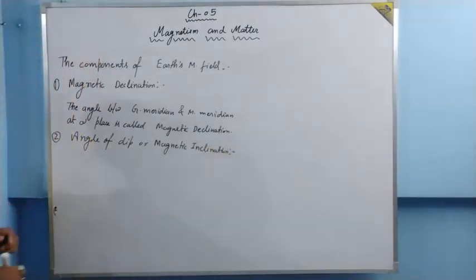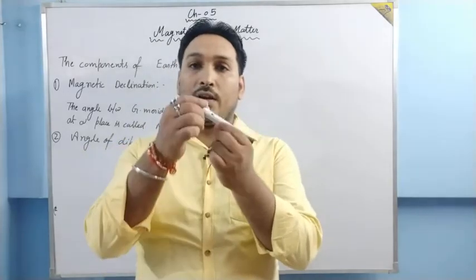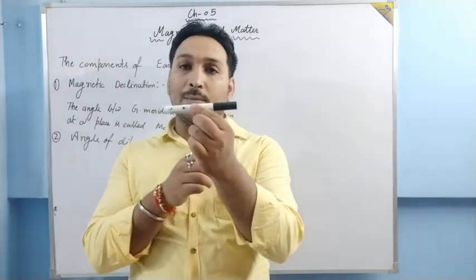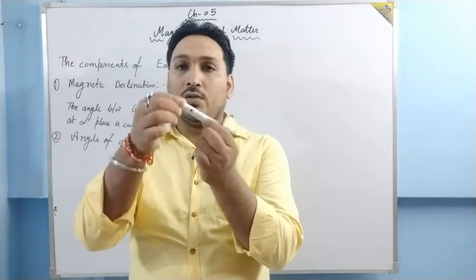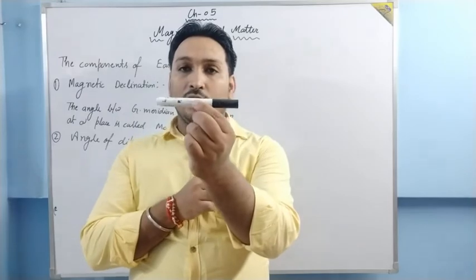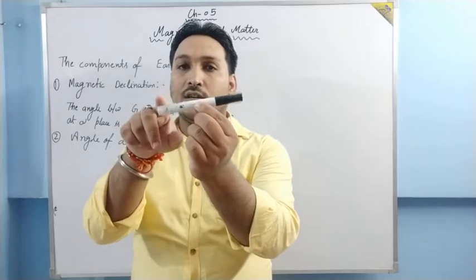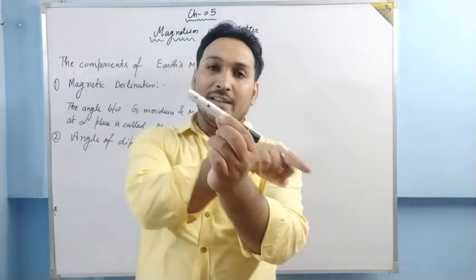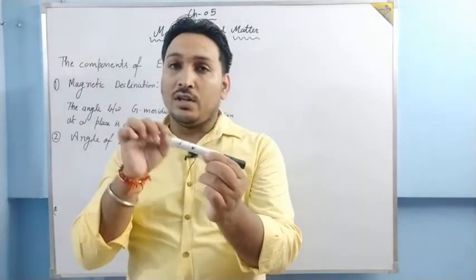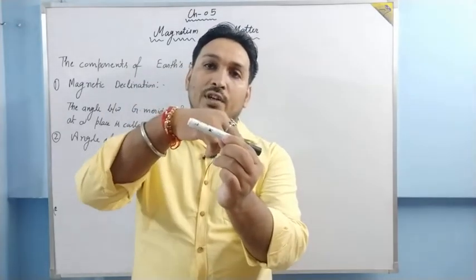Magnetic inclination. Okay, just try to understand. Suppose this is a bar magnet, free to rotate in a vertical plane. It is free to rotate horizontally and also vertically. Then what we observe at a particular place is that it does not stay in the horizontal direction. It stays a bit like this. Basically, why is it going down? Because the direction of Earth's magnetic field is bending it from the horizontal.